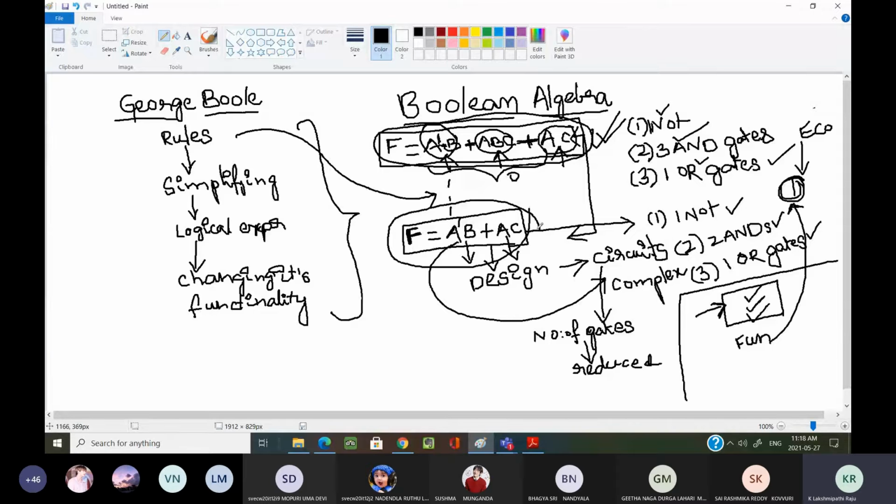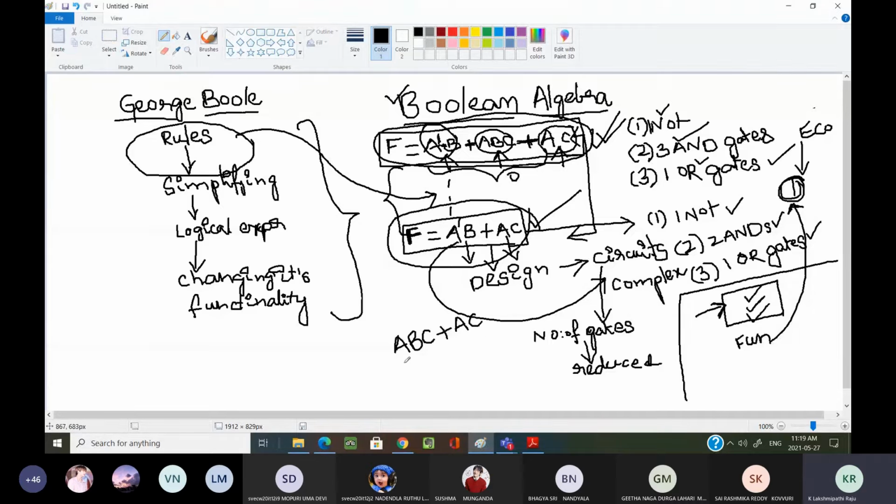That is the advantage of learning Boolean algebra. Why are we learning Boolean algebra? Because we are learning the rules, and we are learning how to minimize this expression into this expression. Actually, what I did here, I have taken the last two terms, ABC plus AC.